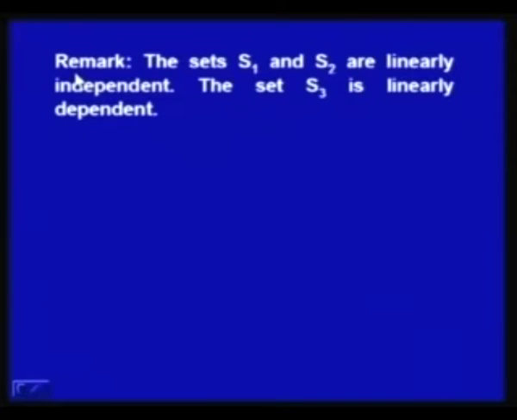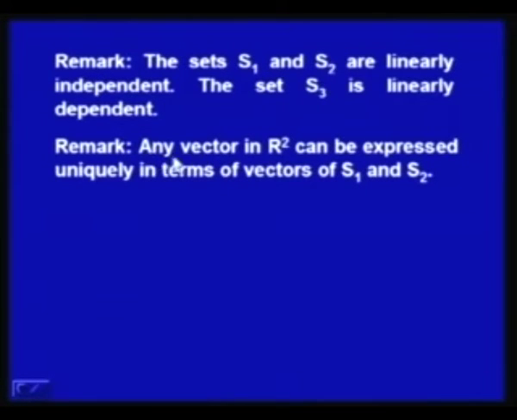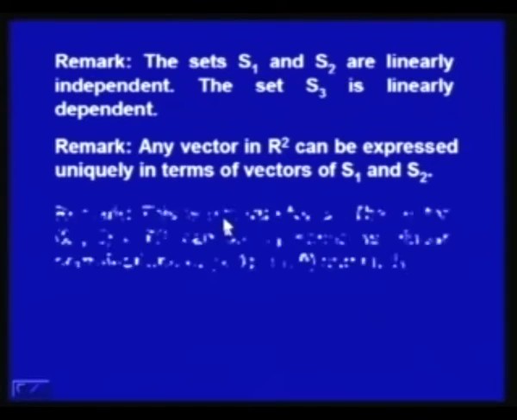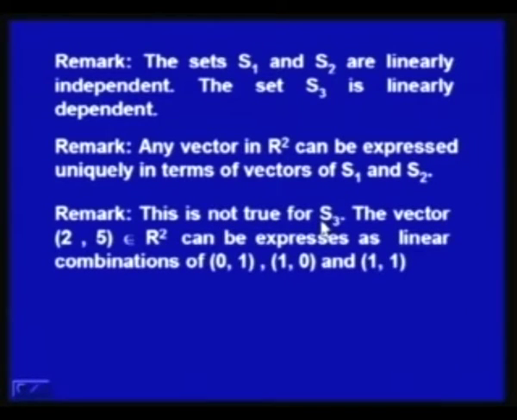On the basis of this, we can make some remarks. One can notice that the sets S1 and S2 are linearly independent, while the set S3 is linearly dependent. Also, any vector in R2 can be expressed uniquely in terms of vectors of S1 and S2, as we have observed. But for the third set S3 this is not true, because a specific vector 2, 5 belonging to R2 can be expressed as a linear combination of these vectors in many different ways.